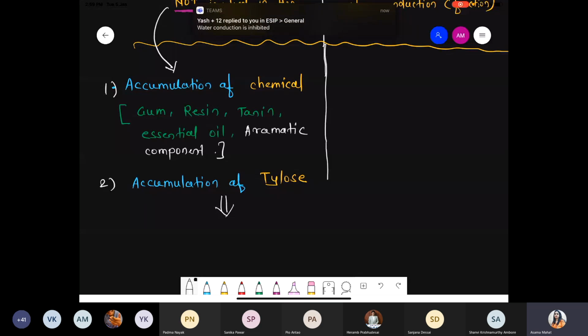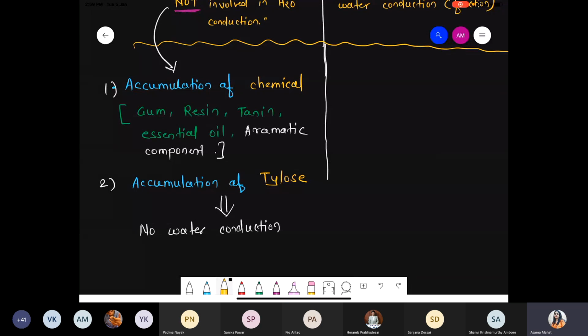Yes, water conduction gets inhibited. It means that there is no water conduction, because now what happened? Tyloses block the pore where water shows movement. So now there is no water conduction to those vessels. So definitely another important parameter: they have chemical accumulation as well as tylose accumulation.